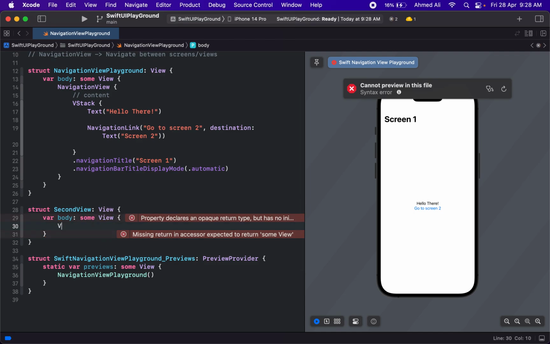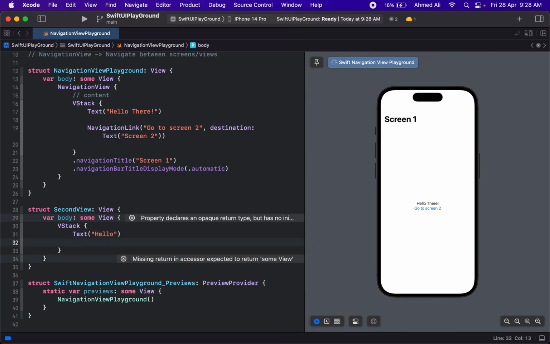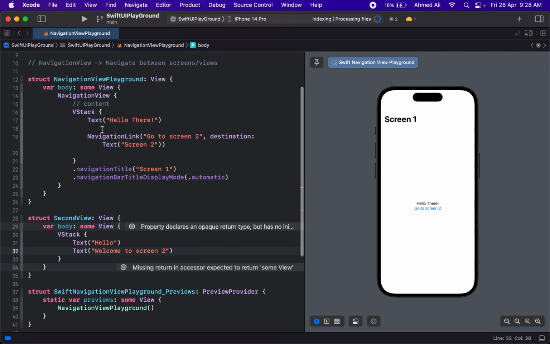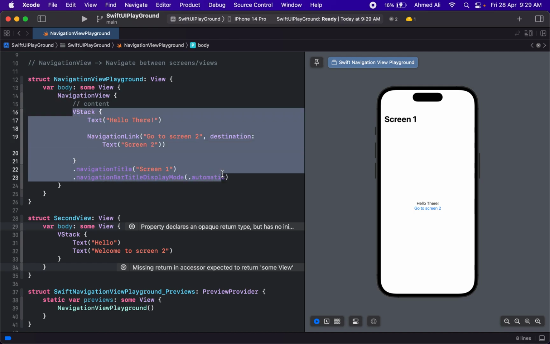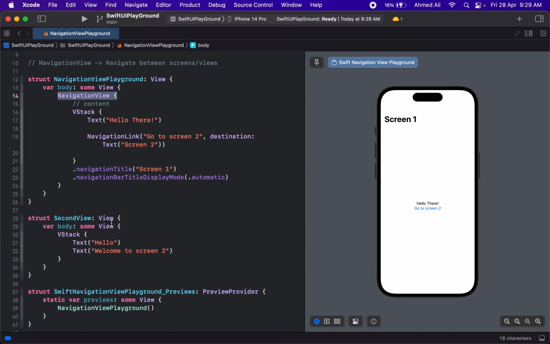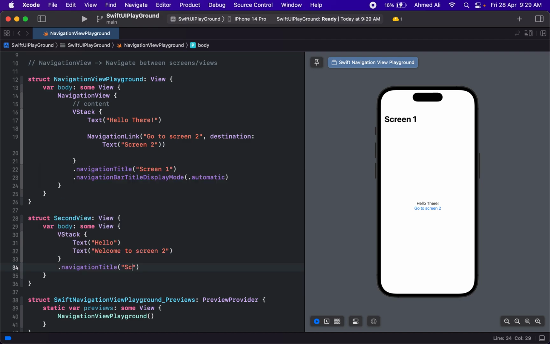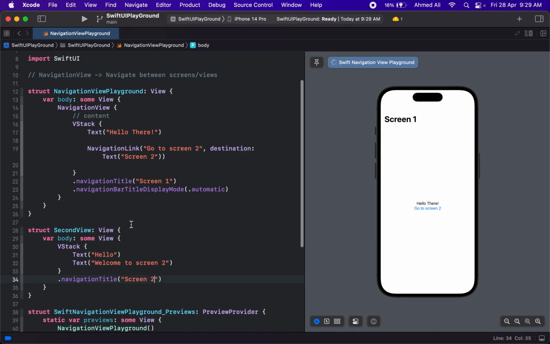So in here let's just say we want maybe a base tag as well, and then maybe we want two tags in here like hello, and let's just say we want to display welcome to screen 2. And since this second view will also be a part of this navigation view, because it will be coming down from here, it automatically has a parent of navigation view. So we can just use a navigation title in here as well.